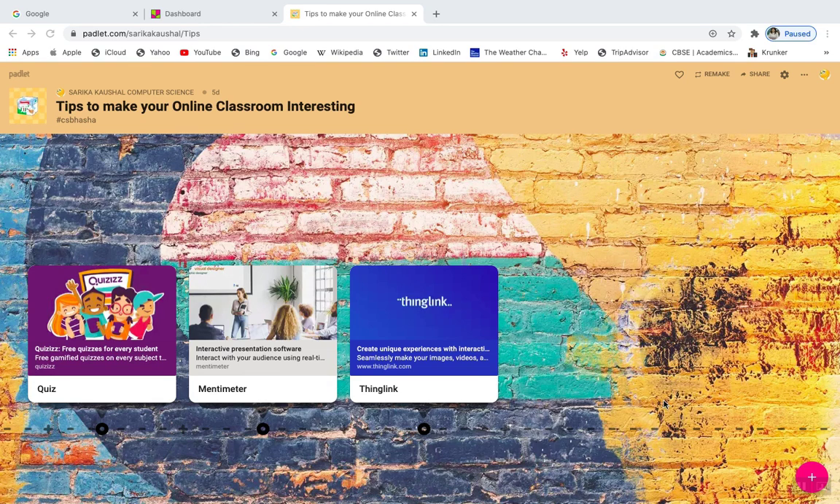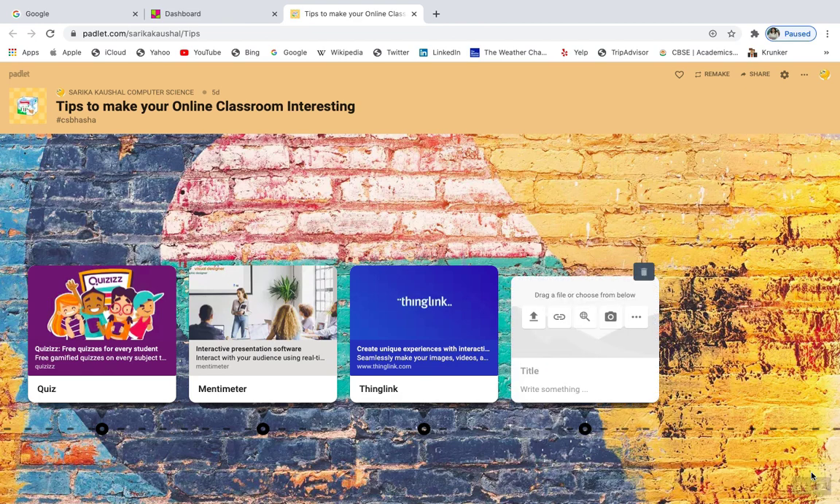Again, it's a very interesting tool. If you have been watching the previous videos, you've seen this background which I have been using, and I would like to tell you that this is called Padlet, which is again another very interesting tool, and it's basically called a virtual board.